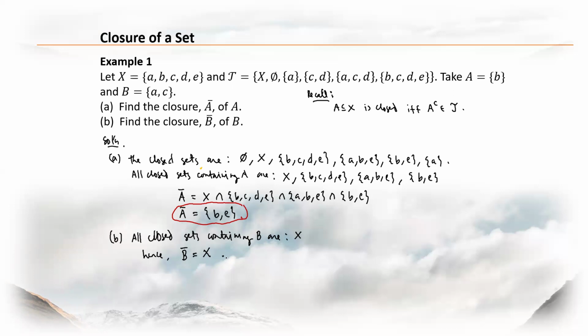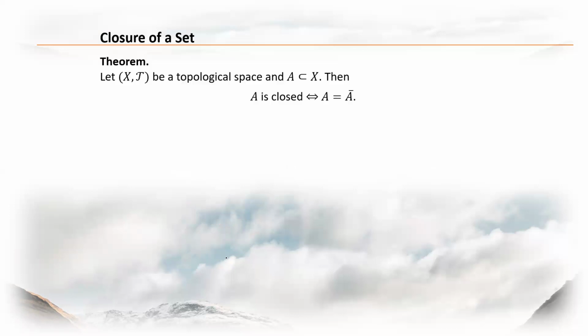Now, the last thing I'd like to emphasize in this video is the theorem associated with the idea of the closure of a set.